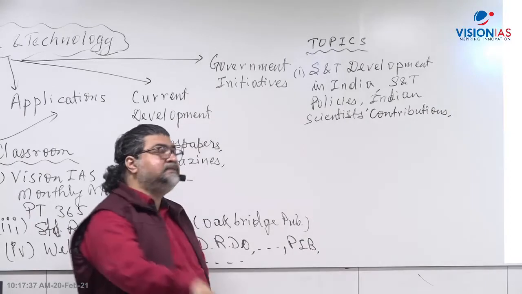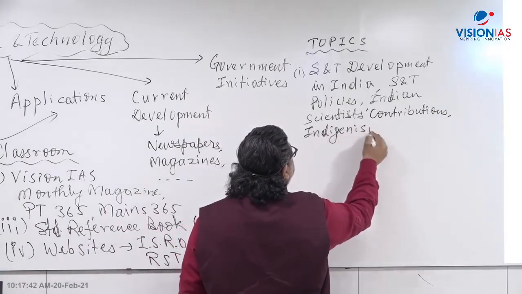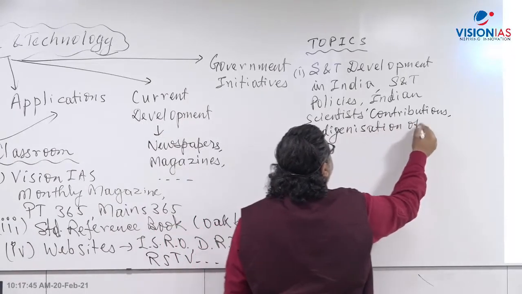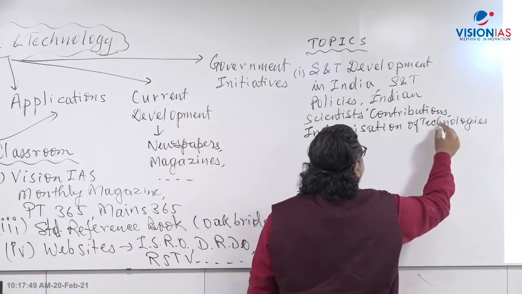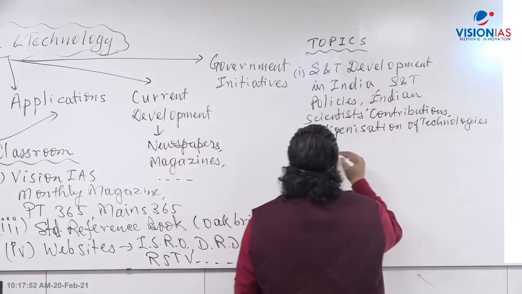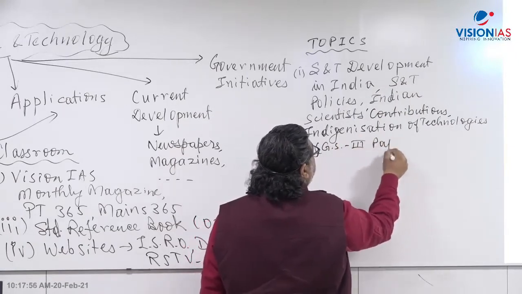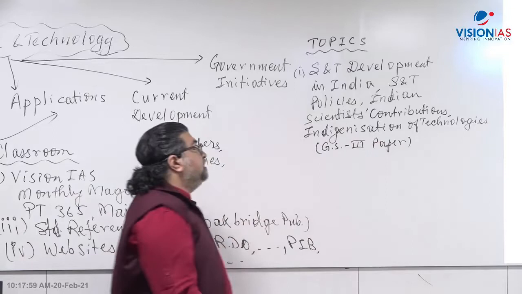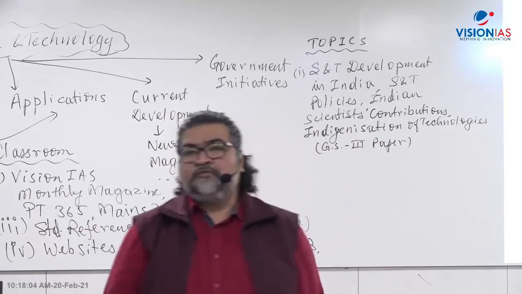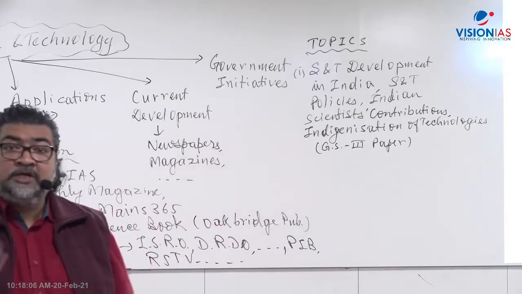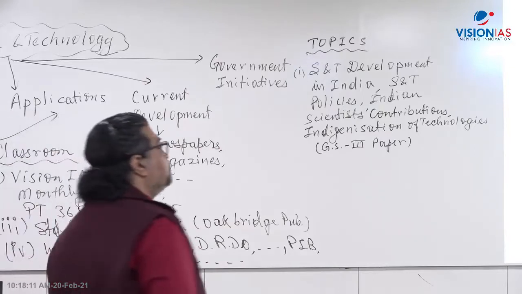Then comes indigenization. You have a topic here, indigenization of technologies. Where you find all these topics mentioned is in GS3. When you look at the General Studies 3 paper of the main examination, you have the mention of science and tech development in India. Policies and programs you will not find. Indigenization of technology is given. Contributions of eminent Indians are given there. Science and tech policies I have added from my own side.